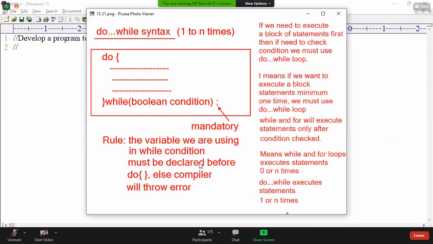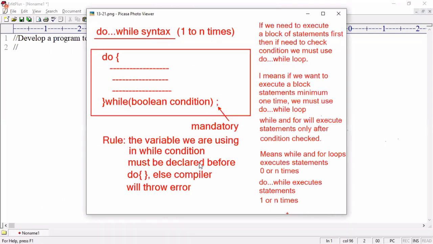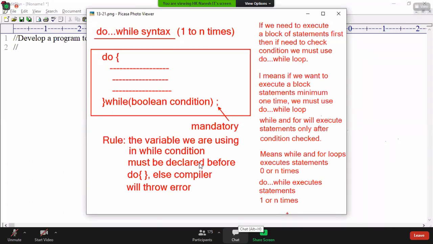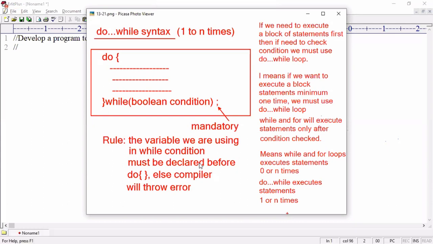Do while loop syntax is what? do, statements, while, Boolean condition. Semicolon mandatory. If you need to execute a block of statements first and then check the condition, we must use do while loop. It means if you want to execute a block of statements minimum one time, we must use do while loop. While and for loop statements are executed only after the condition check. Meaning while and for loops execute statements 0 to n times. Do while executes statements 1 to n times.